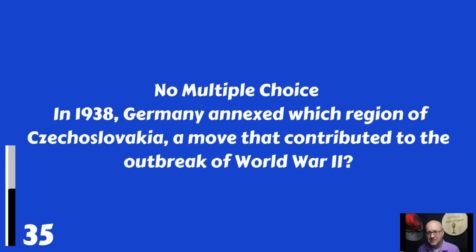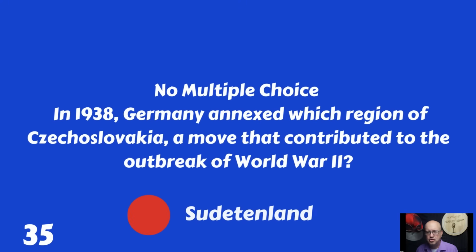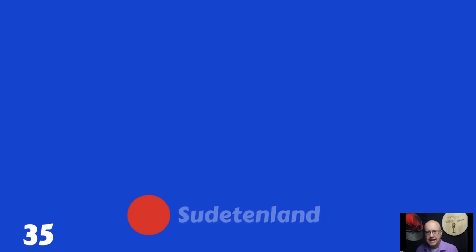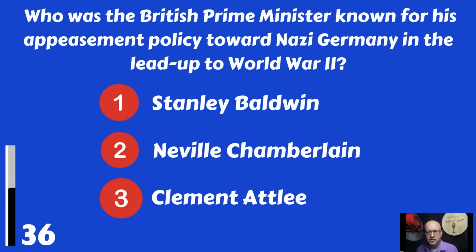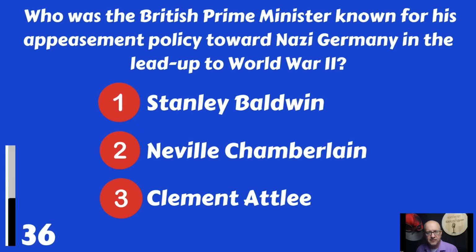Not a multiple choice. In 1938, Germany annexed which region of Czechoslovakia? A move that contributed to the outbreak of World War II. Which region of Czechoslovakia? Sudetenland. It was Sudetenland.